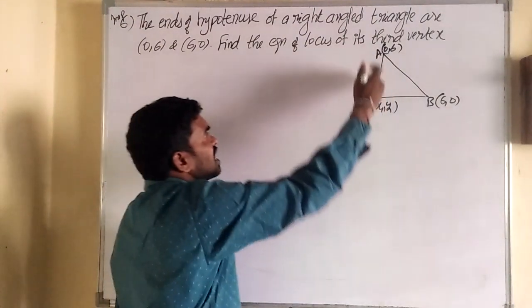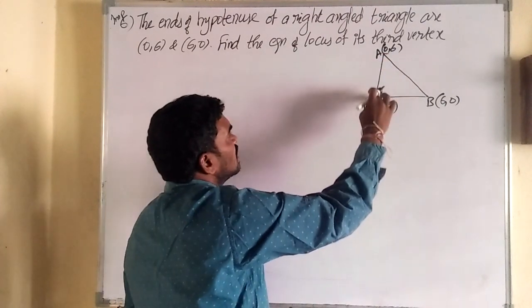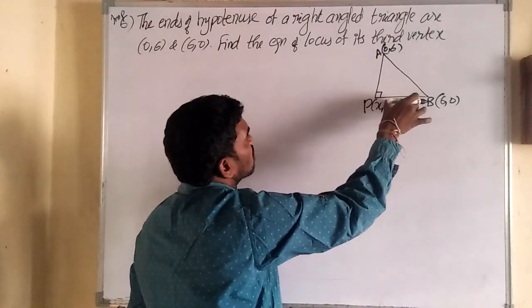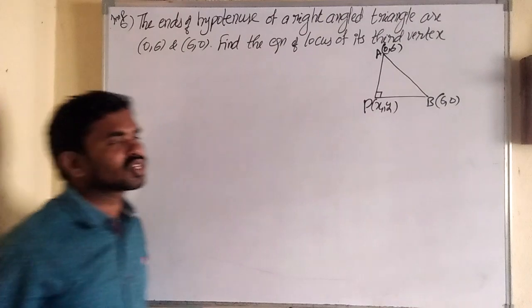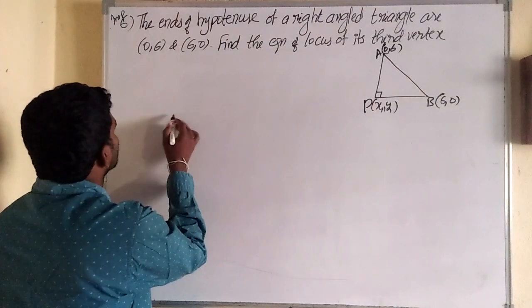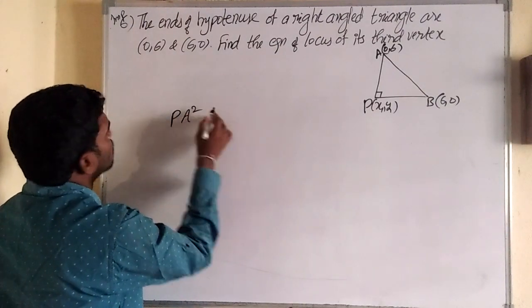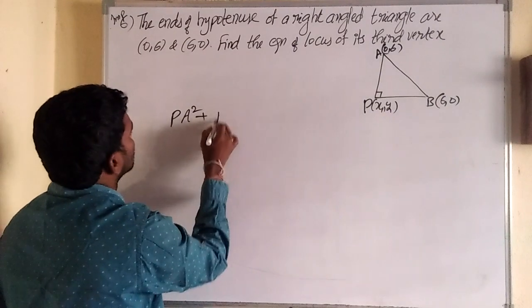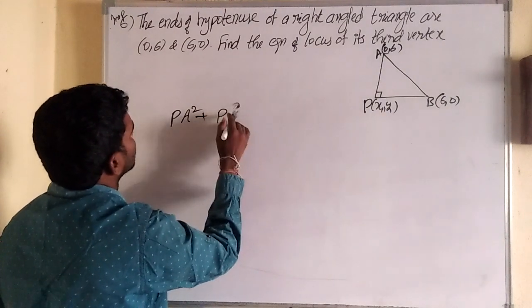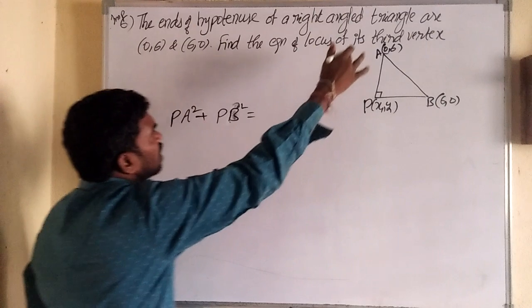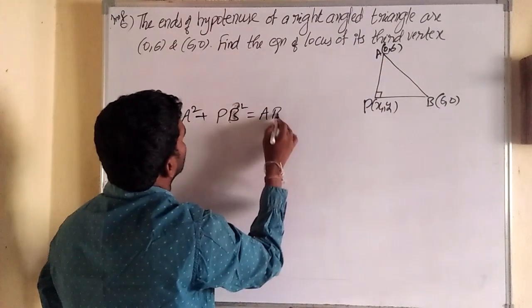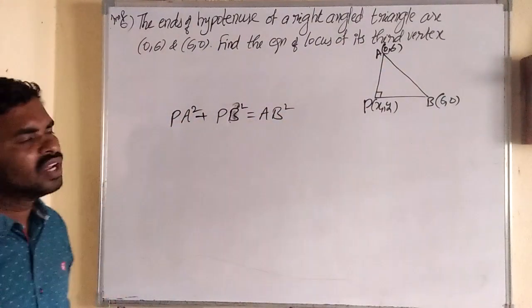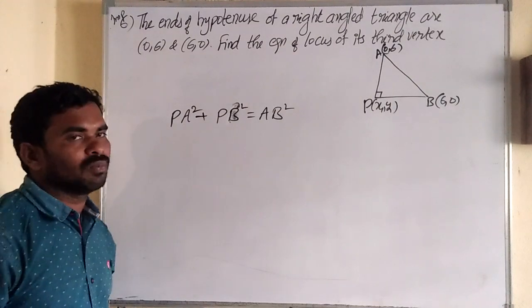Because of the right angle triangle, we can say that side square plus side square is equal to hypotenuse square. So what is the condition? PA square plus the other side PB square is equal to hypotenuse AB square. Based on this condition, we can continue the problem.